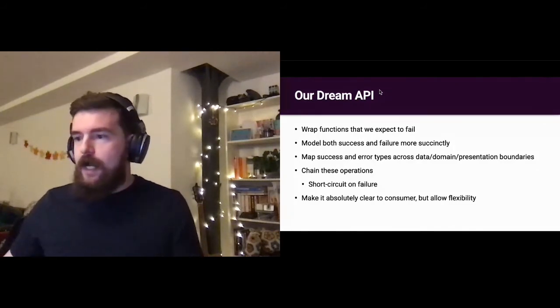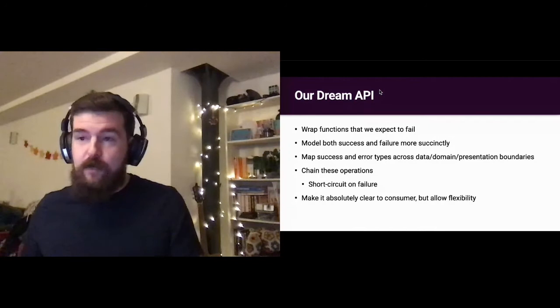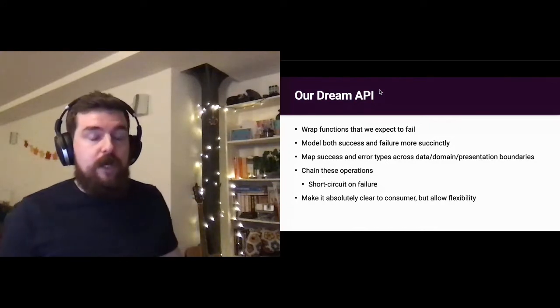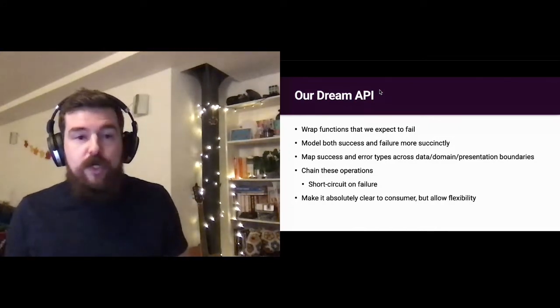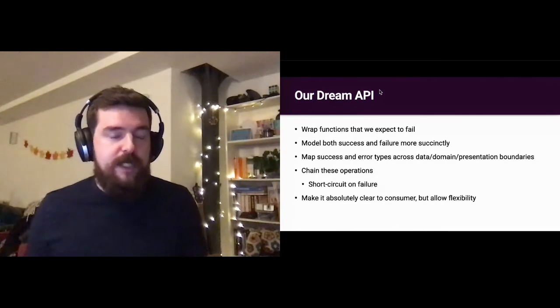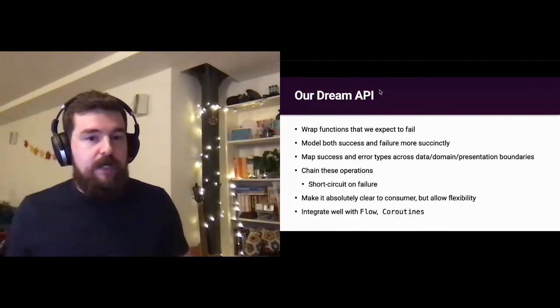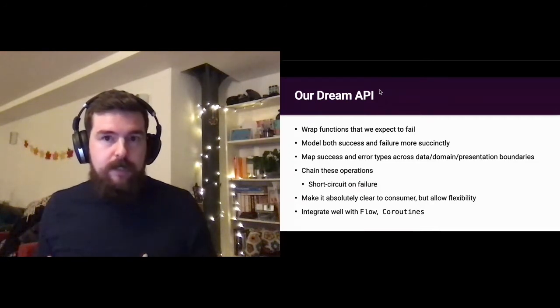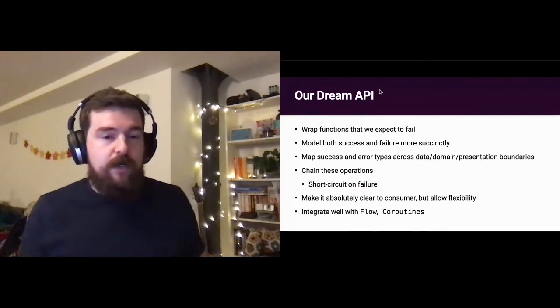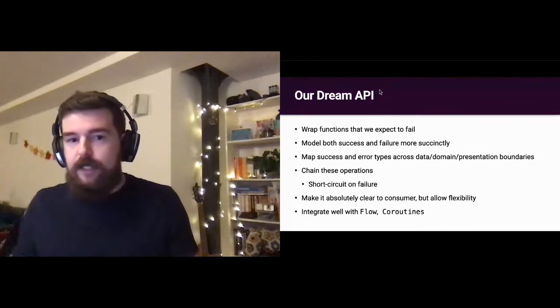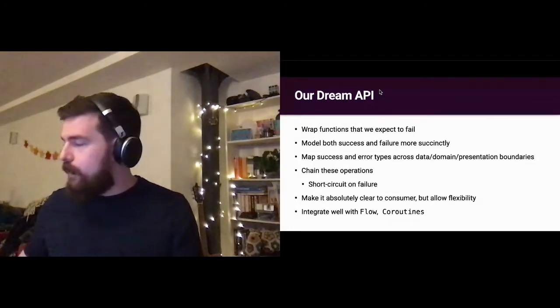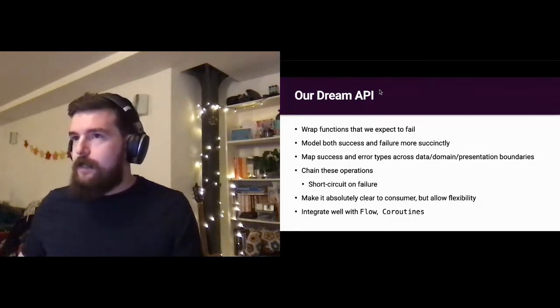But we also want to give them some flexibility to consume it how they see fit, how they best want to. Lastly, a big requirement for us, it needs to integrate well with flow and coroutines. We decided to work on the bleeding edge, and a lot of our architecture is based on flows. And something that would integrate there would be really important for us. I'll go into more detail about that a little bit later and show you how our architecture works in that respect.